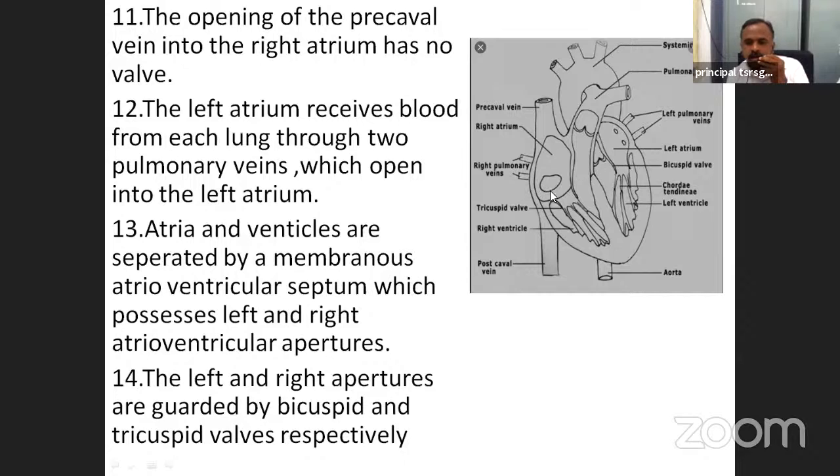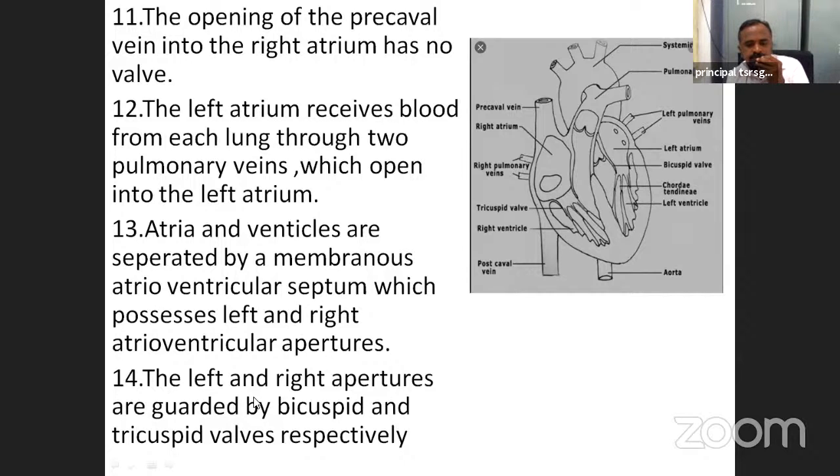That means the left atrium opens into the left ventricle through one aperture, and the right atrium opens into the right ventricle through the other aperture.